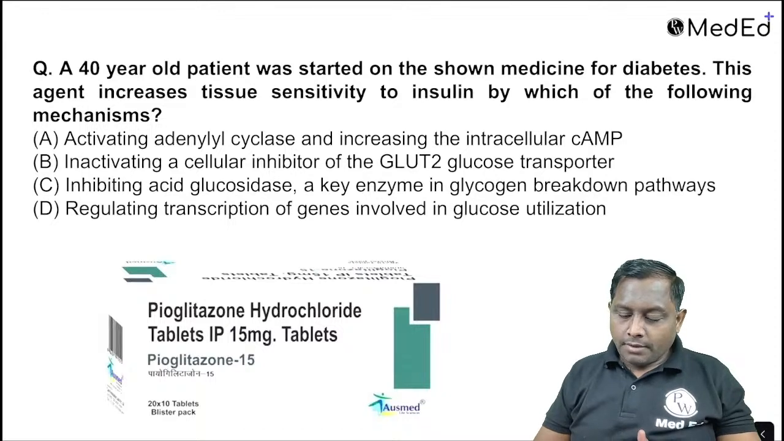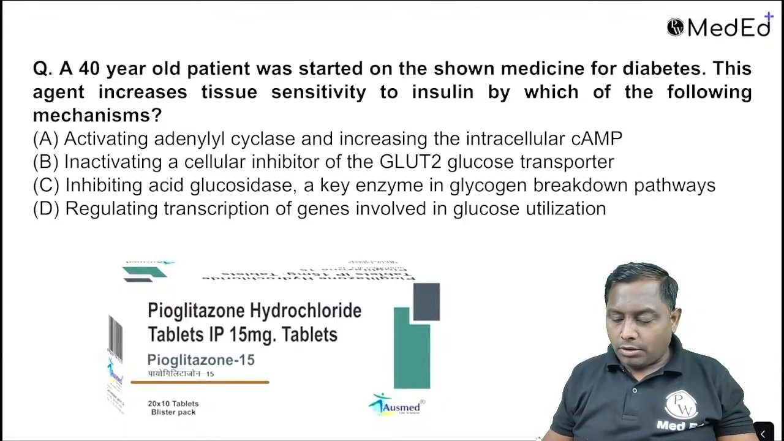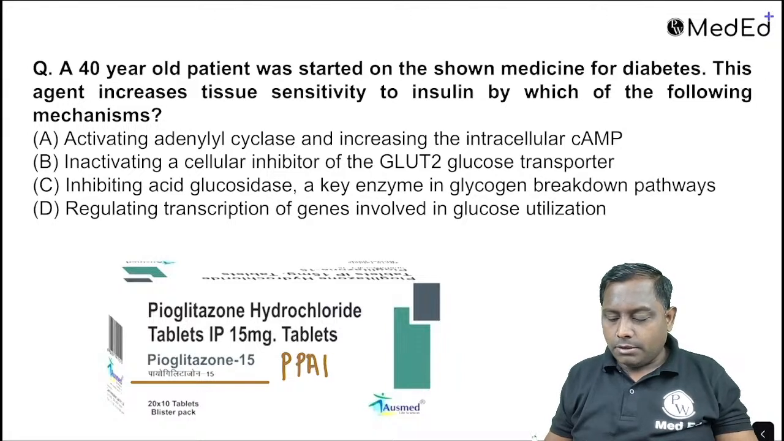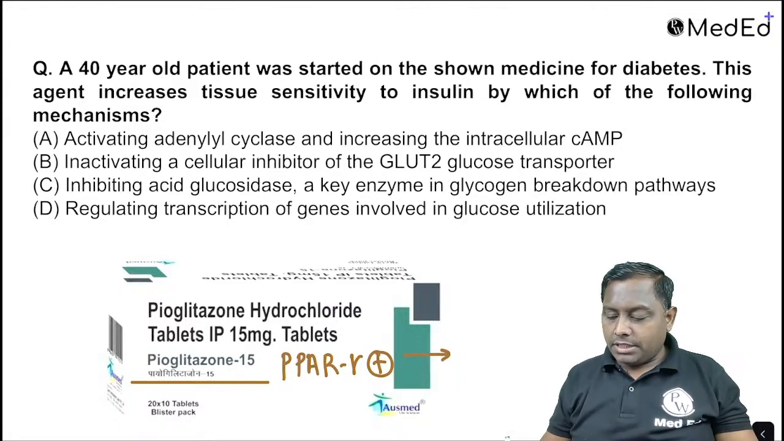ऑलराइट, नाउ द शोन ड्रग्स, a diabetic patient was on this drug. This agent increases the tissue sensitivity. So what is this agent? Pioglitazone. Pioglitazone अगर देखोगे, so they are one of the PPAR gamma agonist. All the PPAR gamma agonists, they act mainly via nuclear receptor.